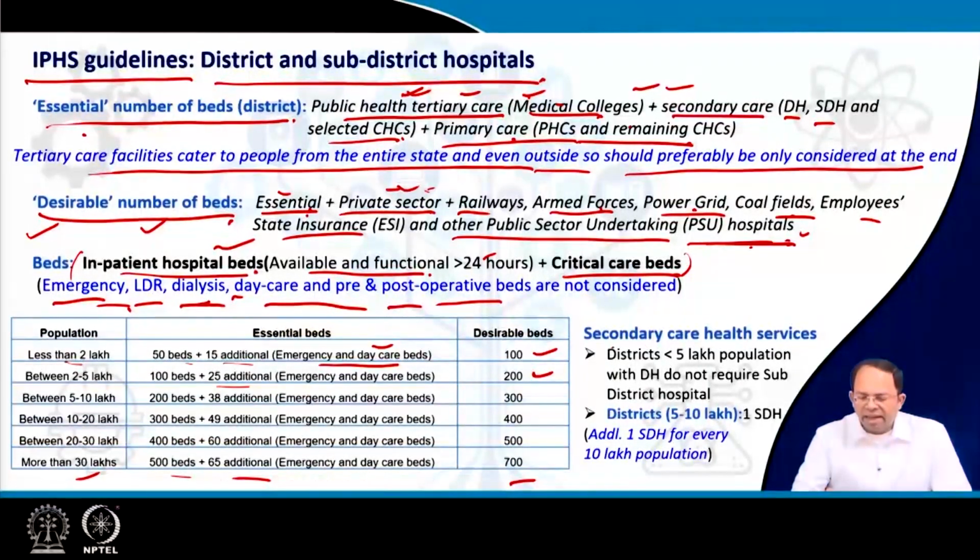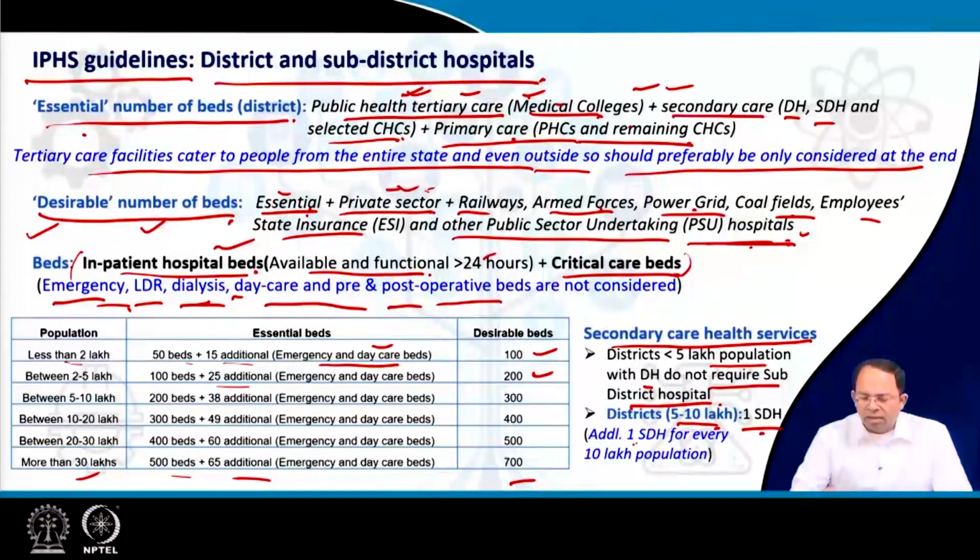Now, secondary health services: for districts of less than 5 lakh population with district hospitals, sub-district hospitals are not required. So if a district is of less than 5 lakh population, and a district hospital is already there, there is no need for other sub-district hospitals. But if a district is more than 5 lakhs, maybe in the range of 5 to 10 lakhs, we can add one subdivisional hospital or sub-district hospital.